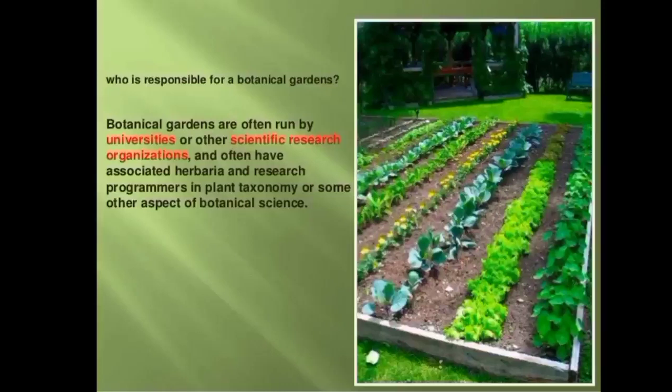So the main role is to maintain the documented collections of living plants for the purpose of scientific research, conservation, display, and education. So we can say that universities, scientific research organizations, herbaria centers, research programs, and also the public, all of these are responsible for the botanical gardens.